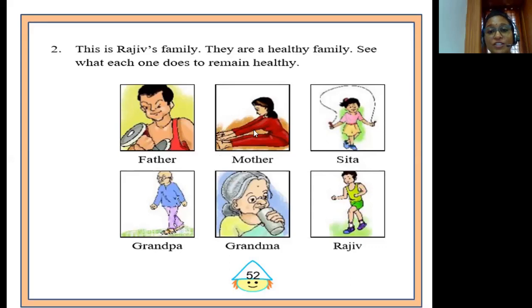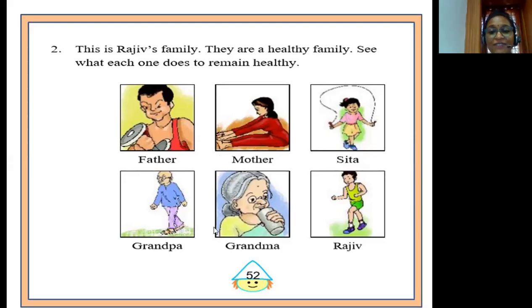In the second picture is Rajiv's mother, and she practices yoga in order to stay fit. Now we have Sita, who is Rajiv's sister, and she does skipping in order to stay healthy. In the fourth picture, we have Rajiv's grandfather, and he goes for walking regularly to stay fit.